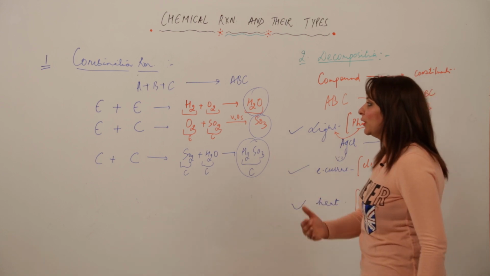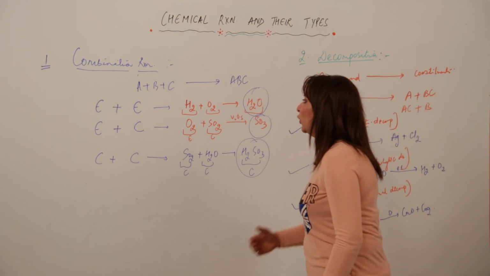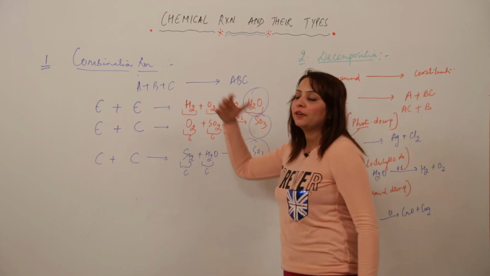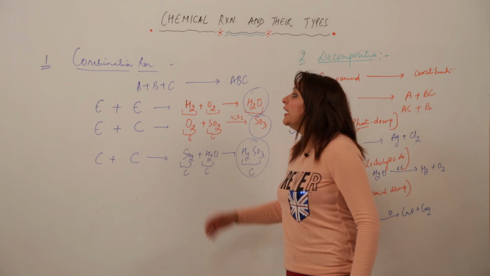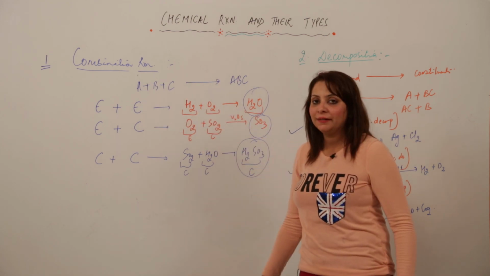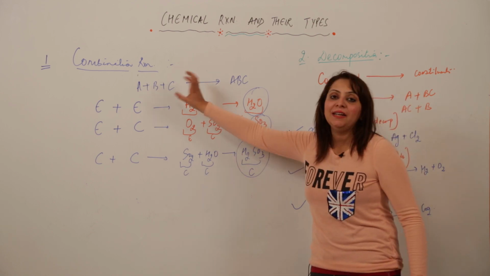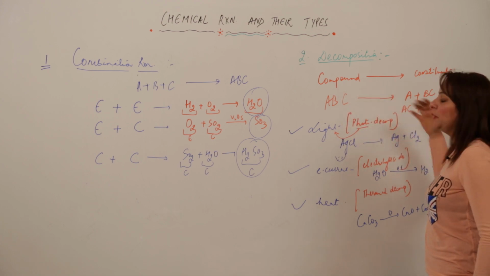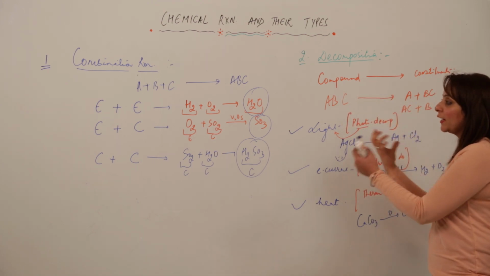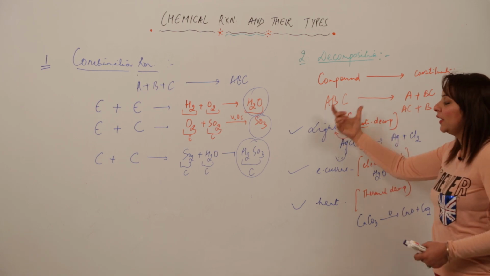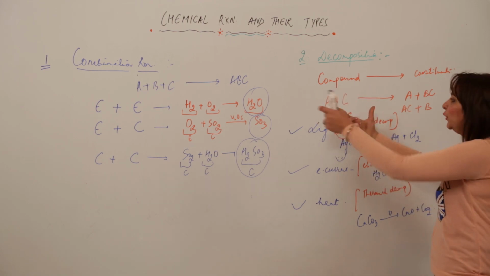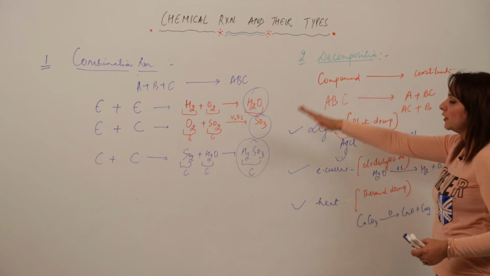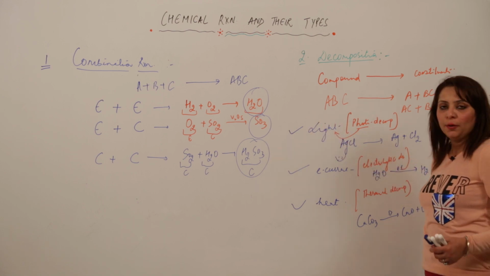Yeah. I think the idea must be striking your mind. You must have got the answer. Yeah, I am talking about this factor that the decomposition reaction or combination reaction, whatever we can start with, is actually the opposite of the other one, right? See, in combination we have got many reactants but one product. But in decomposition, we have got one reactant and many products. That means these two reactions are related to each other. In it, the one reactant is used, and in it, many reactants are used. It corresponds to two or many products. It corresponds to only one product. So you can say it is the opposite of the combination reaction.